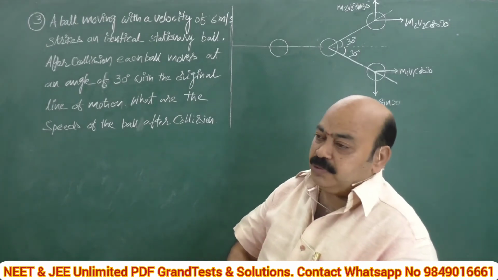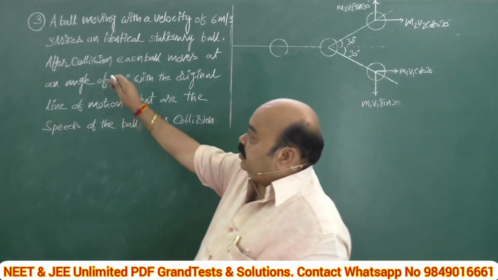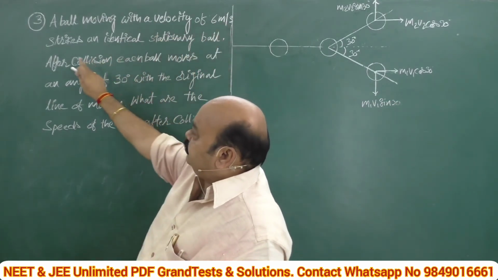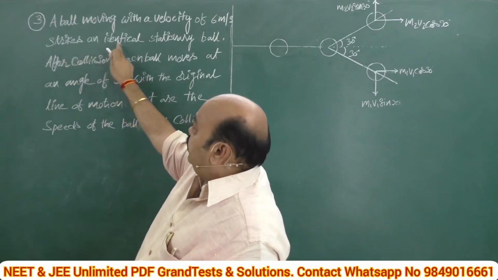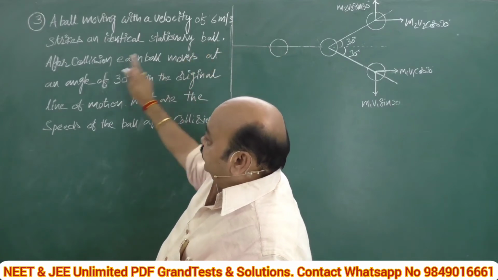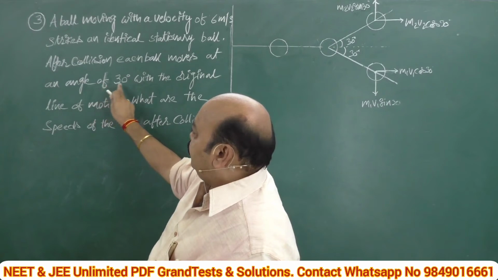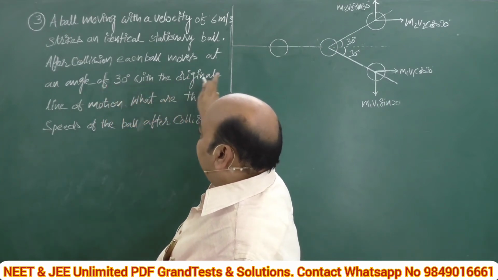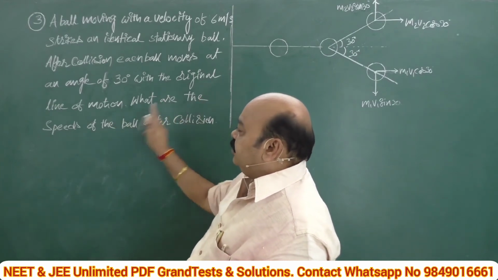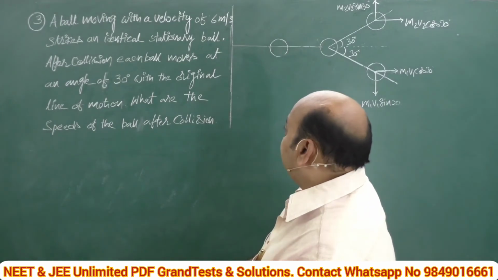Okay, now let us come to the problem. It is a very good application. A ball moving with a velocity of 6 meter per second strikes an identical stationary ball. After collision, each ball moves at an angle of 30 degrees with the original line of motion. What are the speeds of the ball after collision? It's a very good question.